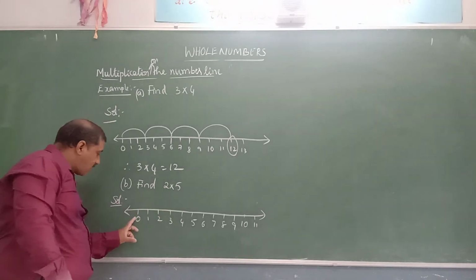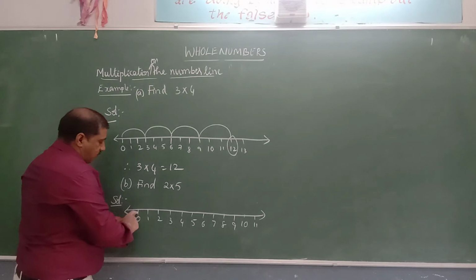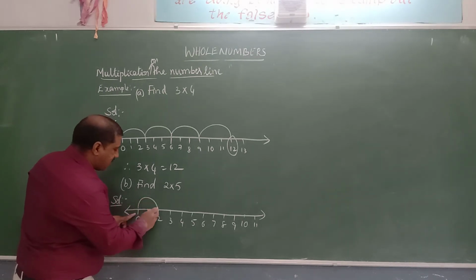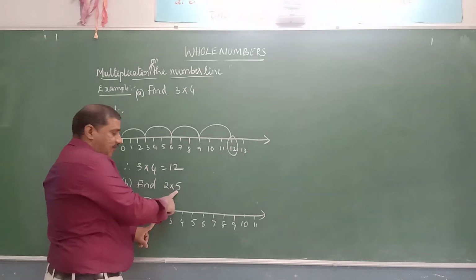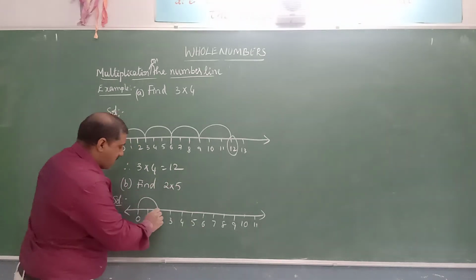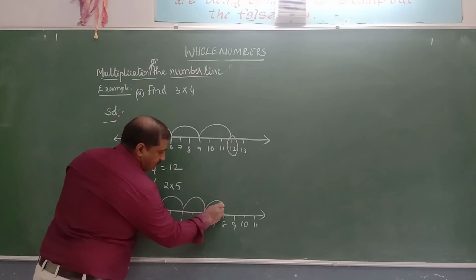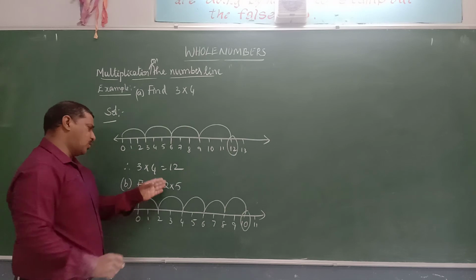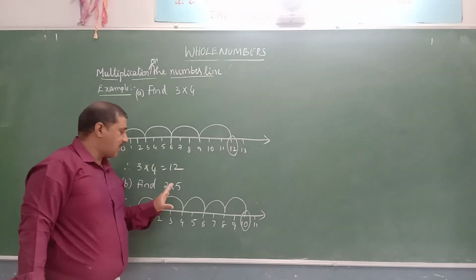So which is the first number? 2. So first from 0 move 2 steps. 1, 2. Again we should move, jump 2 steps. So we get 2. How many? 2 is multiplied with 5, means 5 movements. Make 5 moves. 1, 2, 3, 4, 5. Always you should make 2 jumps, right?